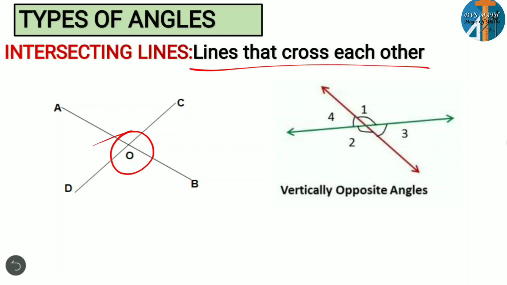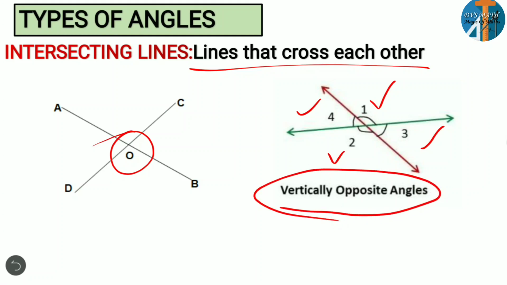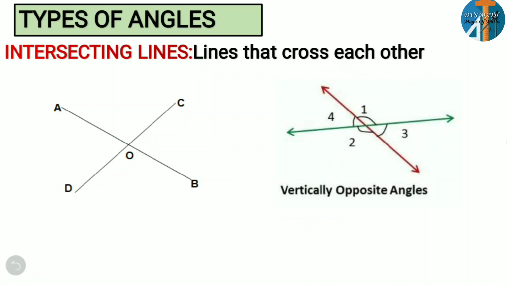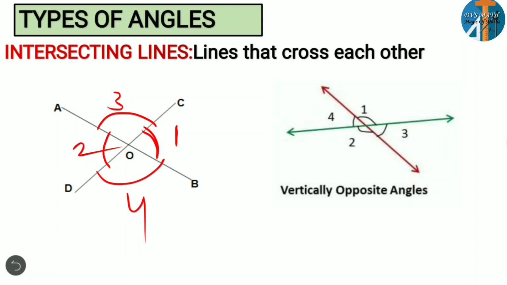Here you can observe four angles: angle 1, angle 2, angle 3 and angle 4. These angles we are calling vertically opposite angles. Here 1 and 2 are vertically opposite, 3 and 4 are vertically opposite. Clear? As soon as two lines intersect each other, you are forming four angles. How many angles? Four angles. Here I am considering this as 1. Opposite to this is 2. And if we consider this as 3, opposite to that is 4. So these types of angles we are calling vertically opposite angles.